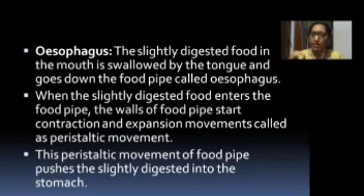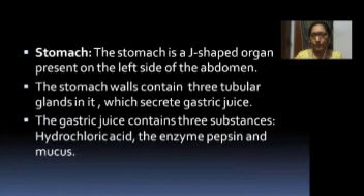When the slightly digested food enters the food pipe, the walls of the food pipe start contraction and expansion movements. We call this type of movement peristaltic movement, which is observed throughout the alimentary canal during the process of digestion. The peristaltic movement of the food pipe pushes the slightly digested food into the stomach.